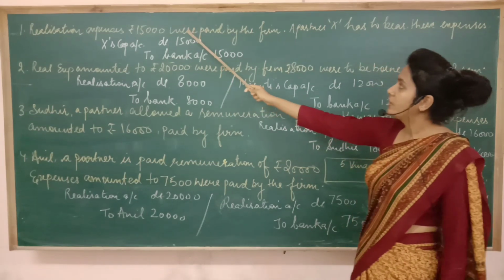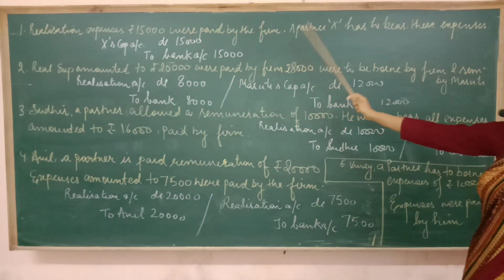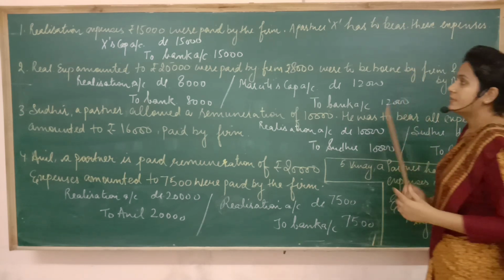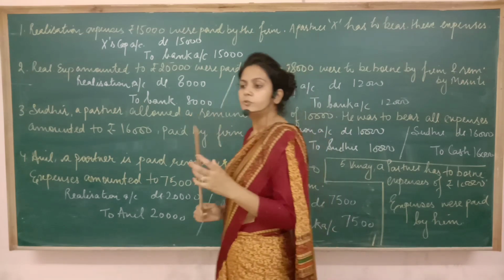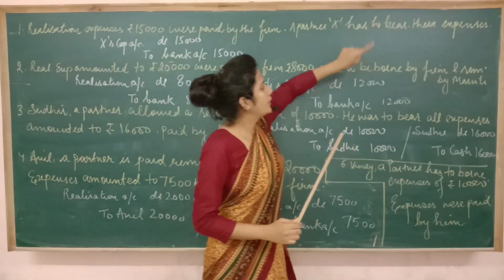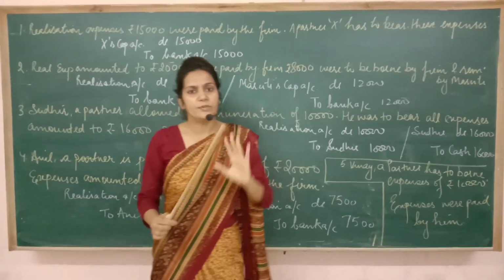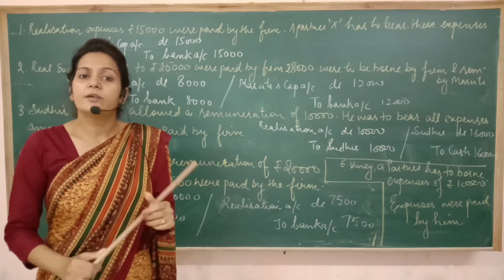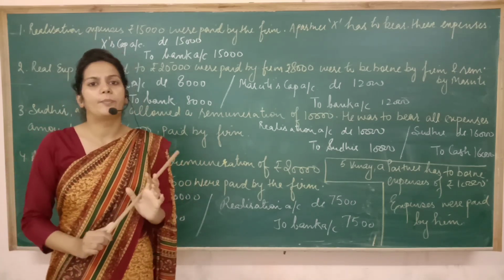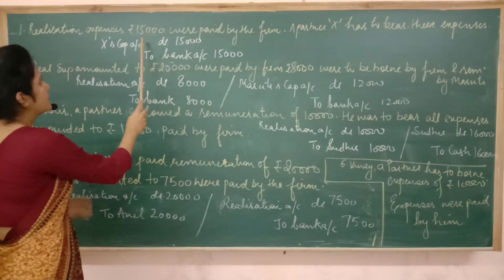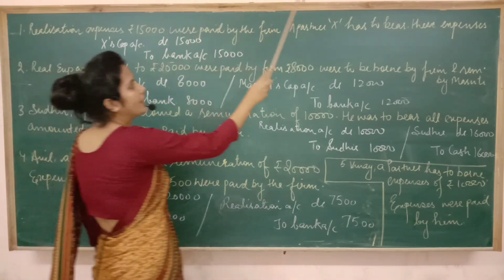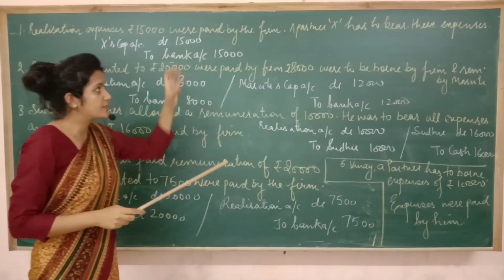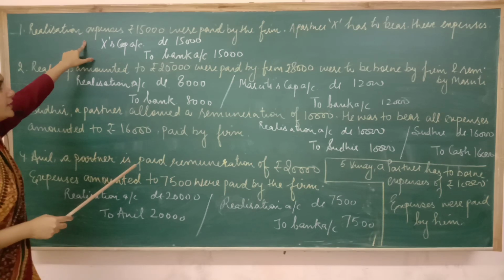Now come to the next transaction. Realization expenses of rupees 15,000 were paid by the firm. Partner X has to bear these expenses. Now what are they saying? If I use the word bear or the word borne, it means one and the same thing. It means the partner was responsible to do a task, but the firm has done that task on behalf of the partner. This expense of rupees 15,000 had to be paid by X, but on behalf of X, it was paid by the firm.